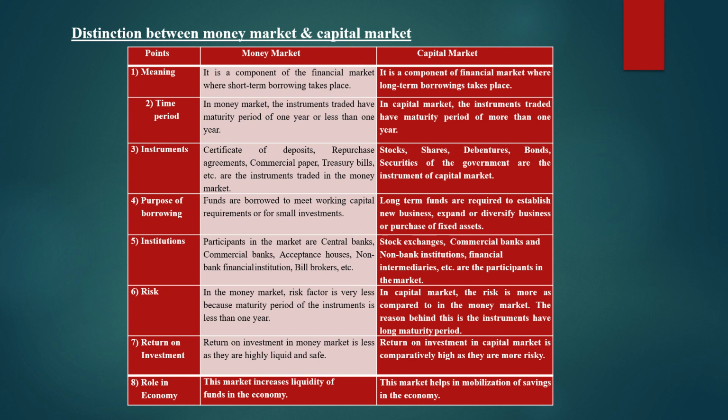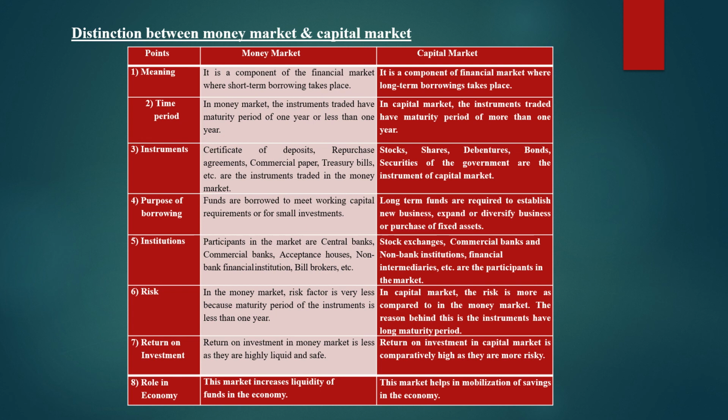The main instruments which are traded in the money market are certificates of deposit, repurchase agreements, commercial papers, and treasury bills. These are the main instruments traded in the money market. And the main instruments traded in the capital market are stocks, shares, debentures, bonds, and securities of the government.